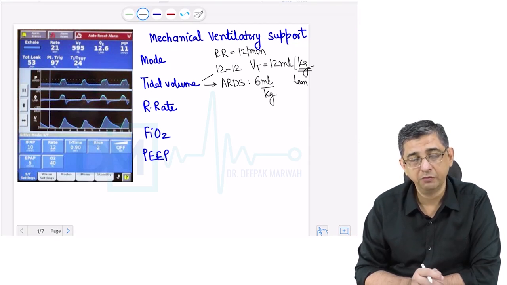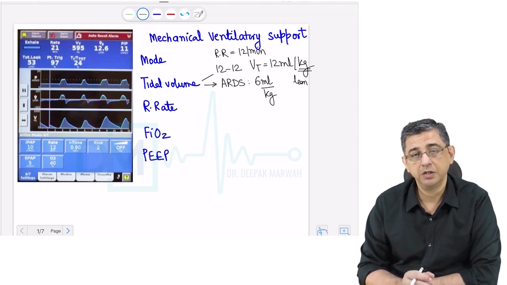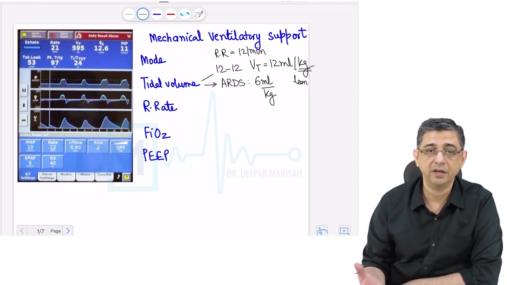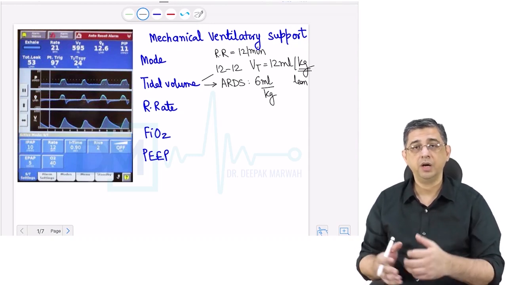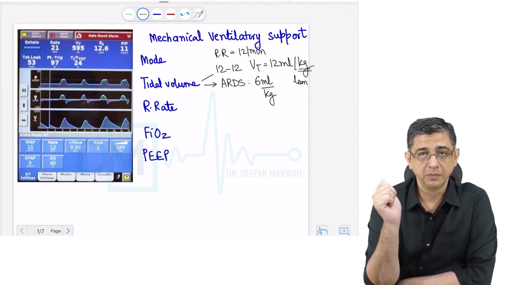The reason for that is we want to minimize the volume trauma in the patient. You see, ARDS is a condition where there is an inflammation of the alveoli of the patient. If you inflate it in the standard fashion, when you inflate and deflate inflamed alveoli, there is a possibility of barotrauma and the inflammation part can even worsen.